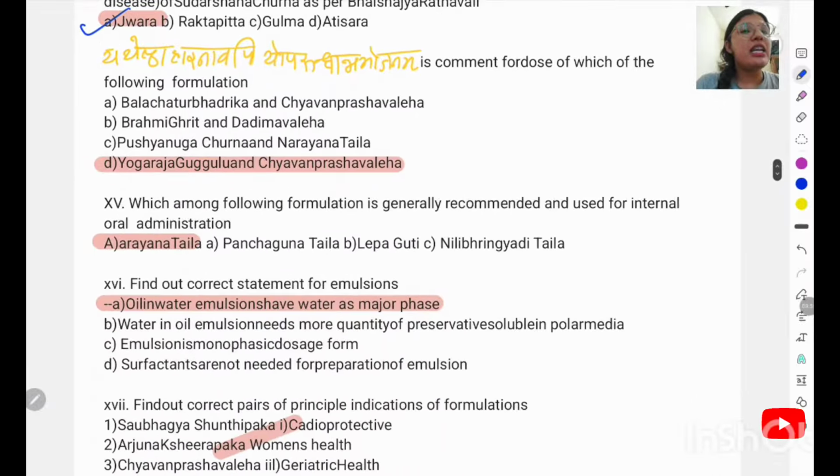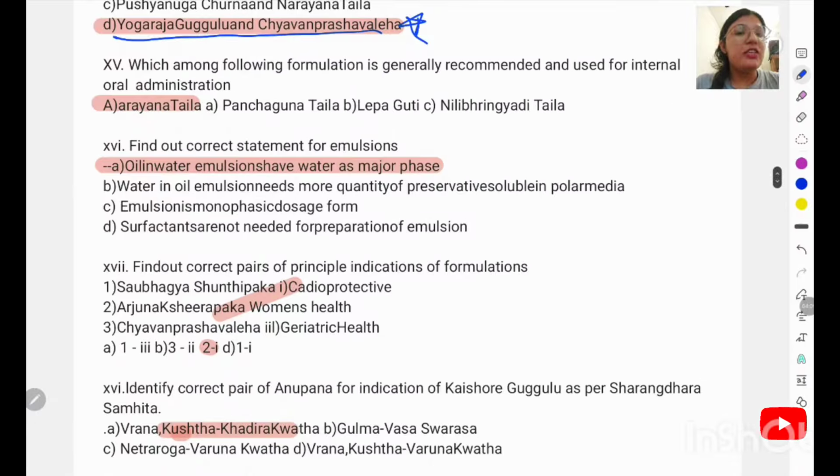Yatheshta Ahara Chesta Yo Rupam Udvahanam Bhojanam is a comment on the dose of which of the following formulations? Actually it is one of the dose comments for Yogaraja Guggulu and Chyavanaprasha. Then, which among the following is generally recommended for internal oral administration? Internal oral administration is basically Narayana Taila. The right answer will be option A, because Neeli Bhringadi Taila is generally a Taila for hair and external application. Lepa Guti is also external application, and Panchaguna Taila is also external application.